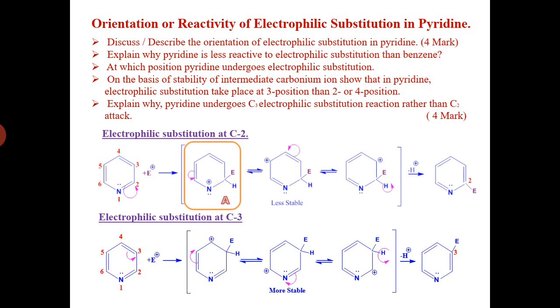Then a positively charged electrophile attaches to that negatively charged carbon, forming a bond, with one hydrogen already attached to that carbon. So after abstraction of the bond pair towards the second carbon, nitrogen has a positive charge, which is unfavorable.